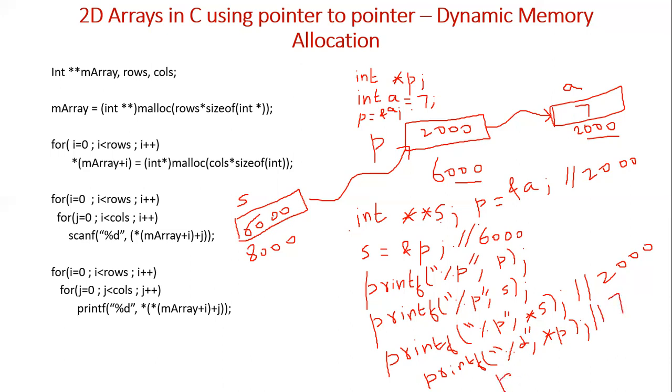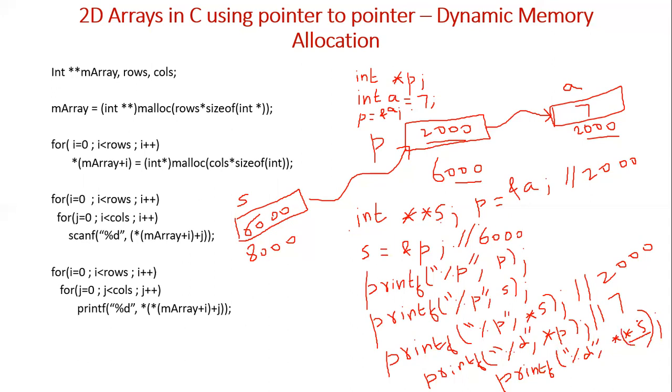Okay. If I display printf percentage D comma star star S, what will it display? Two times we are using star. So what is S? S is 6000. So what is star S? Star S is value at 6000. What is value at 6000? 2000. Value at 6000 is 2000.